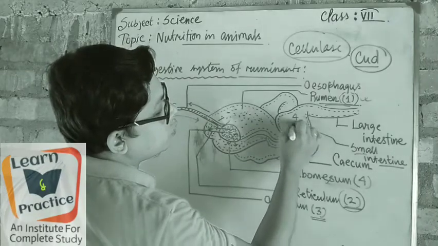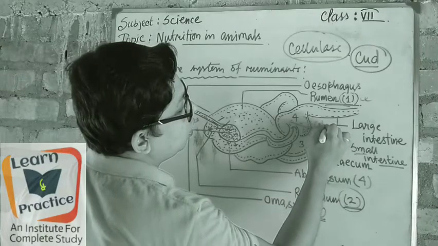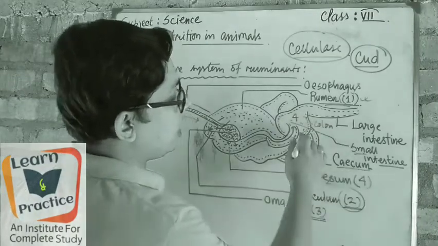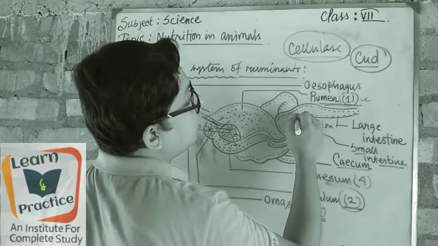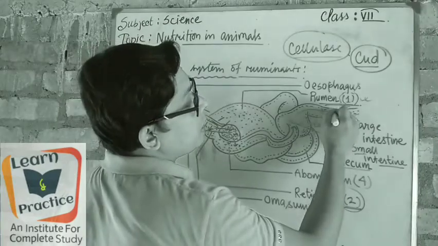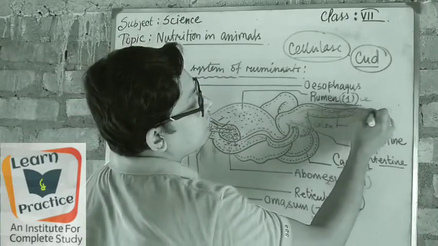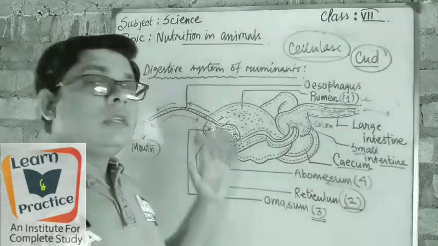And this sac-like portion is known as the colon, and some cecum also helps in it. Now from this colon, the food goes to the large intestine, and whenever the waste particles go to the large intestine, after that it goes out as waste to the outside. Okay, so this is the entire process.